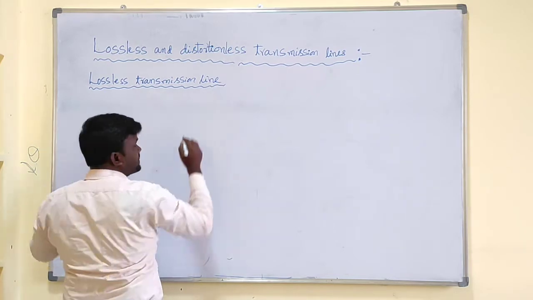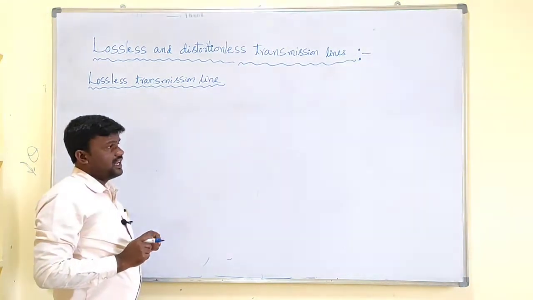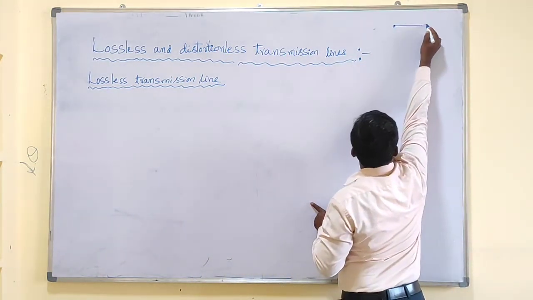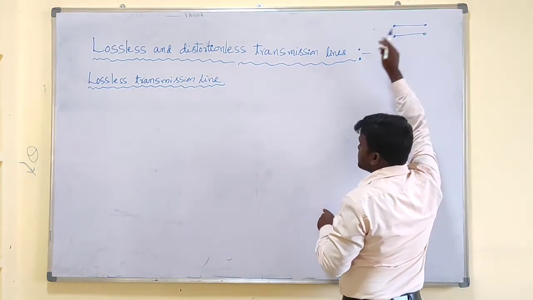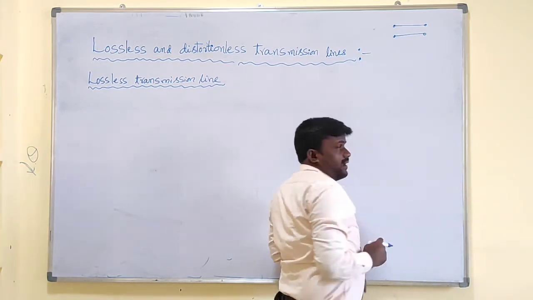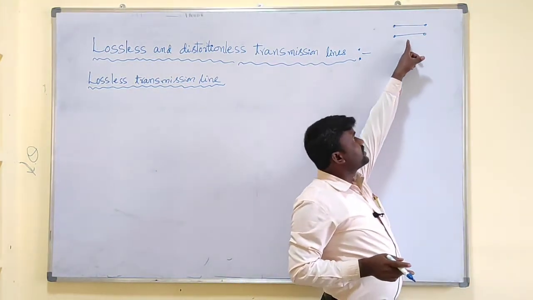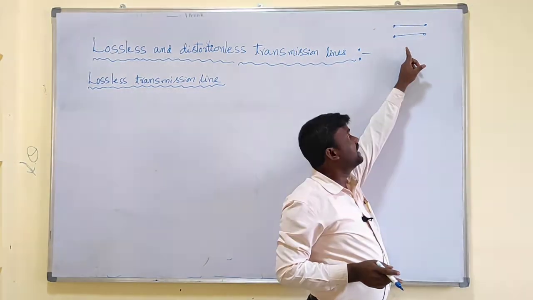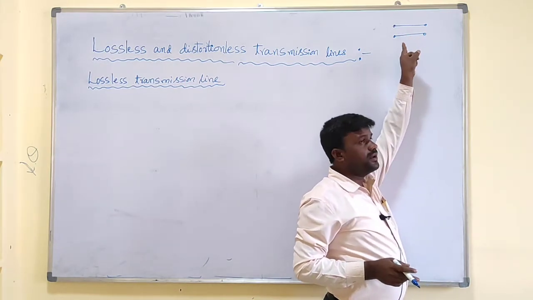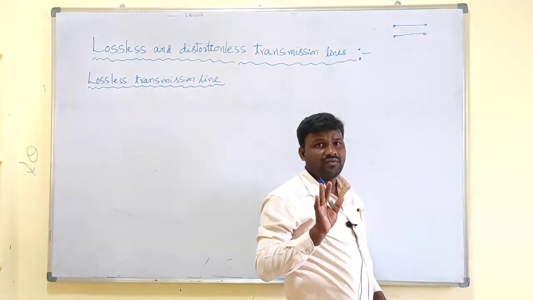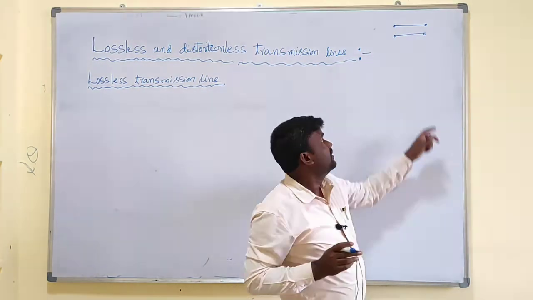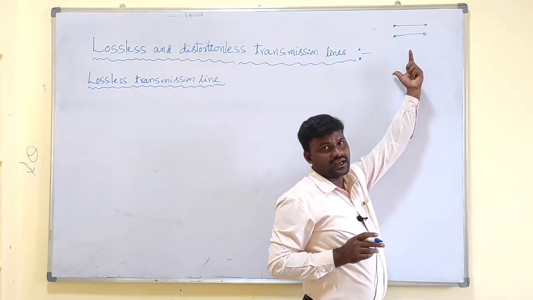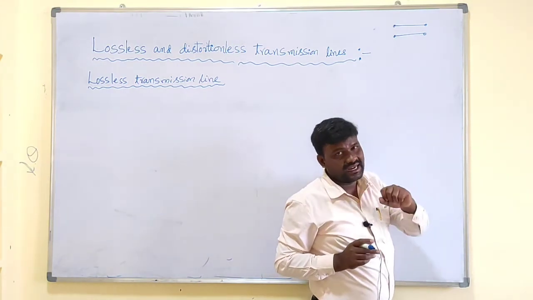A transmission line is said to be lossless if it consists of perfect conductors. Let us consider a parallel wire transmission line like this. This line is said to be a lossless transmission line if it consists of perfect conductors, and the insulating medium between these two conductors should be perfect or lossless. The insulating or dielectric medium separating the two conductors should be a lossless medium, or else a perfect dielectric.